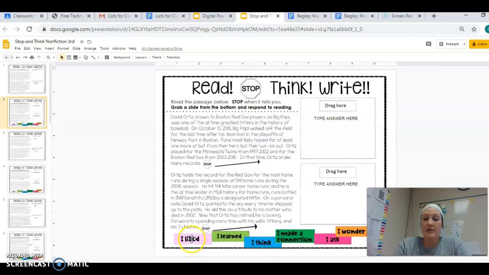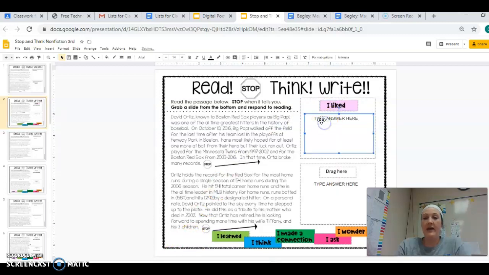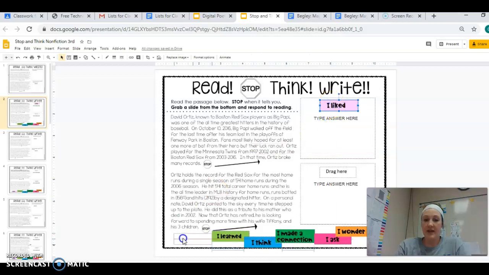You can share something that you liked, something that you learned, something that you think, or something that you made a connection with, something that made you think about a time that you did something. You can ask a question or share something that you wonder about. So you'd read this and then drag one of these up here and then in a complete sentence fill this in. That's not for today, that's for later.